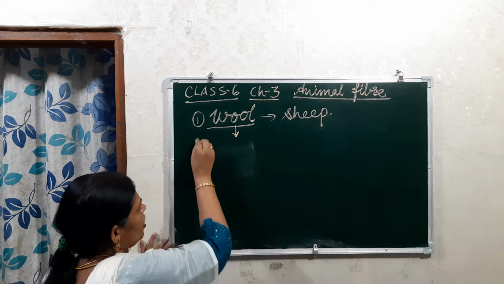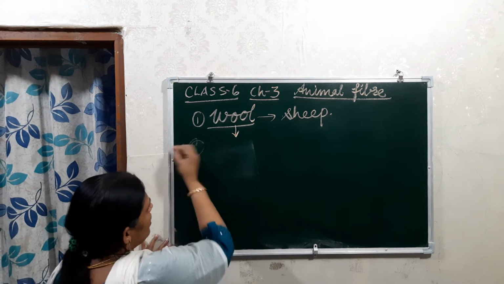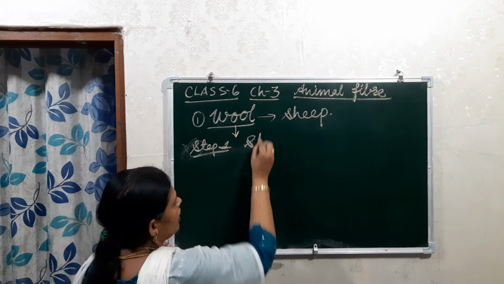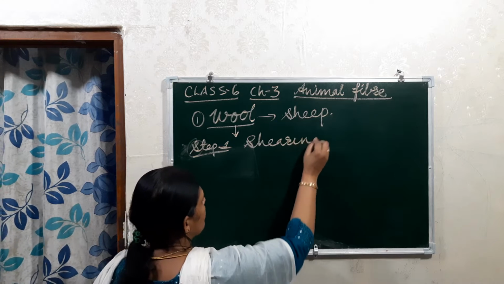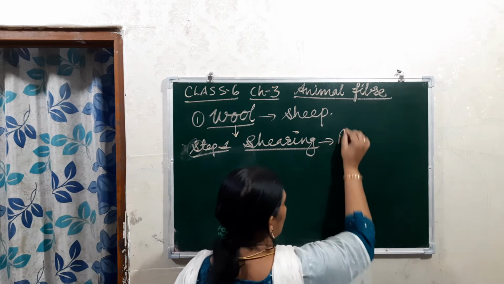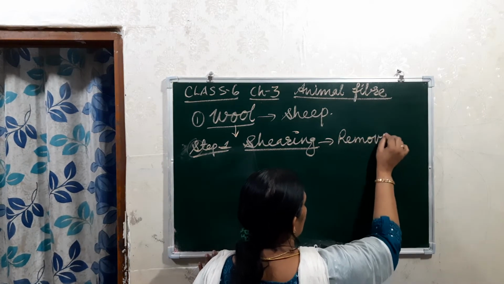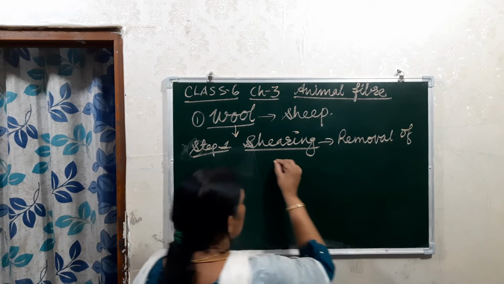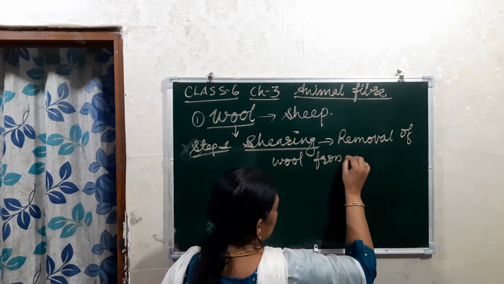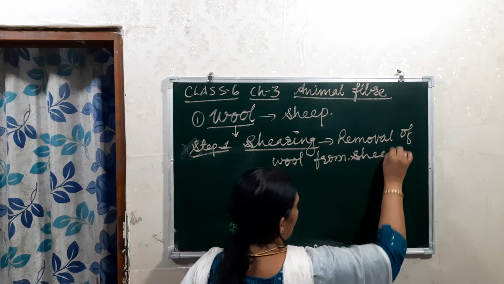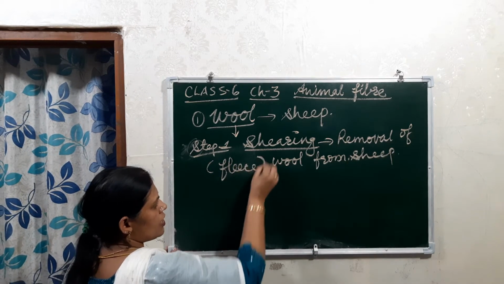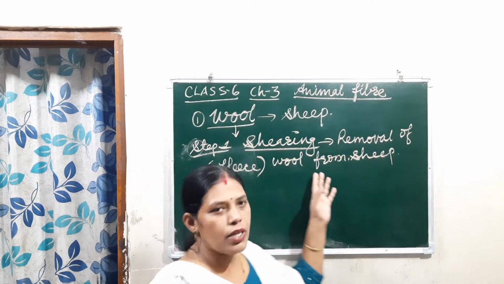See, the first step, step 1, we can say is shearing. Okay, what is it? Shearing. Shearing means removal of the wool from the sheep. We can also call this wool the fleece. Fleece is the soft hair of the sheep only.